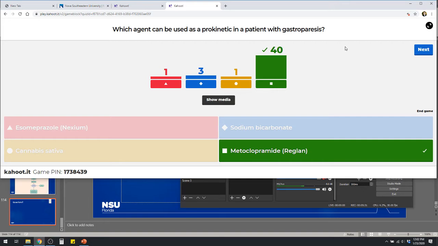What other drug could I use as an alternative? Erythromycin, yeah, absolutely. Remember, erythromycin acts on those motilin receptors. So if they have any kind of gastroparesis, especially with diabetics, you think about that. Those two drugs are going to be good ones to go with. Okay.